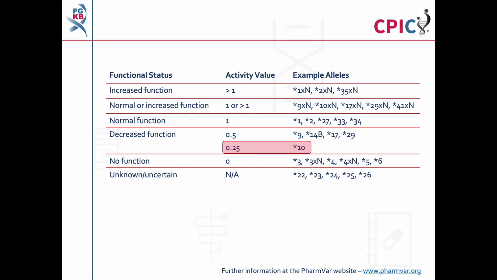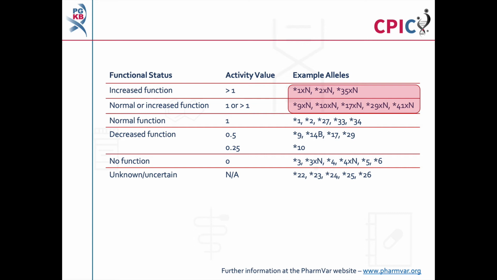As this guideline was published before completion of the standardization project, the star 10 allele is still given an activity value of 0.5 in the original manuscript. However, the guideline has been fully updated in the CPIC database to account for the new activity value of star 10. This update has not altered the guideline recommendations. It is important to note that patients can carry multiple copies of CYP2D6. Reports in the scientific literature have described cases where up to 13 copies of CYP2D6 were present in a patient's genome.